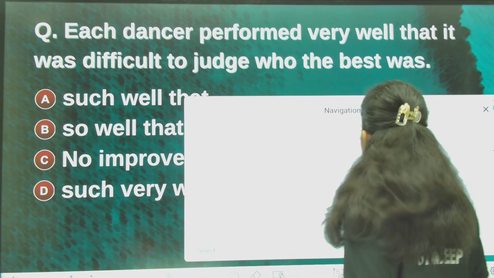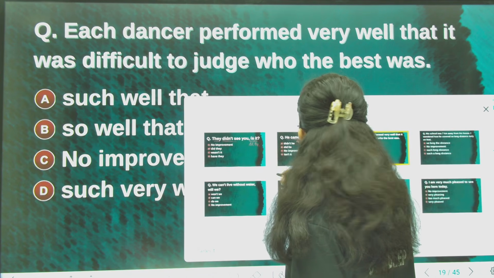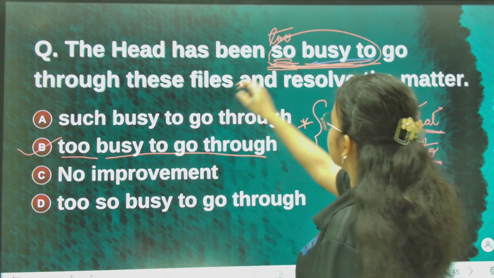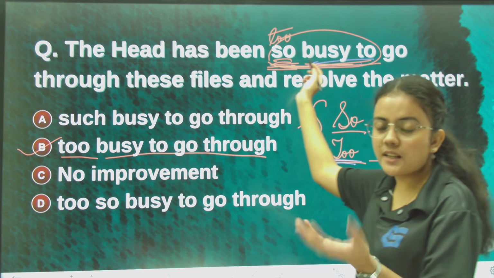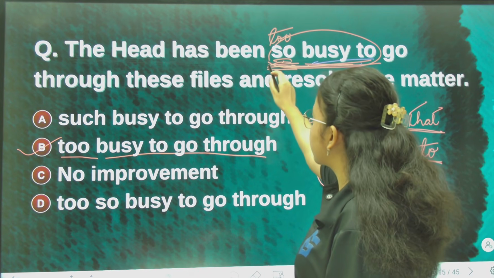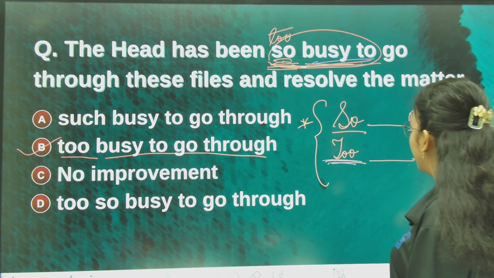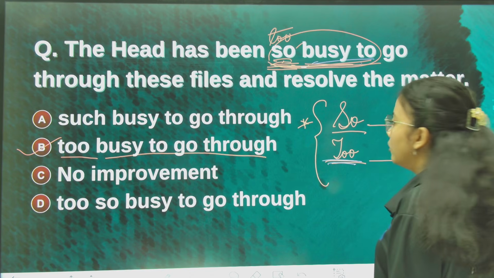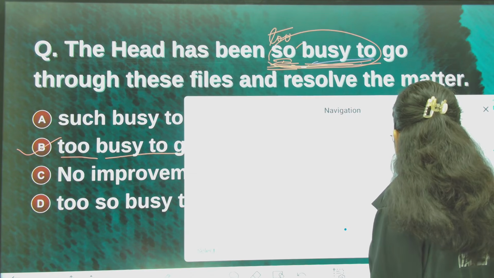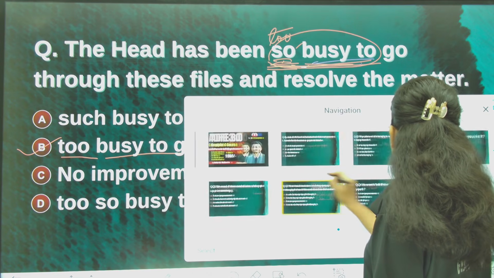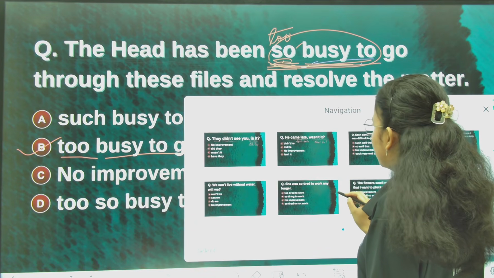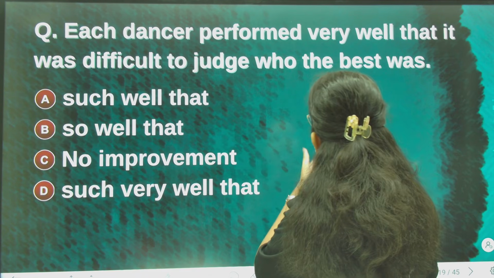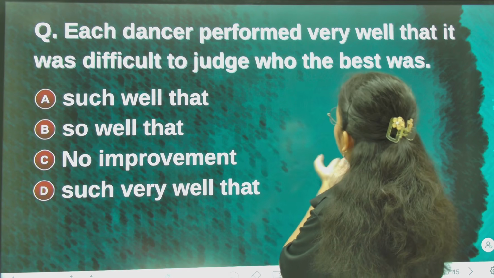Wait a second, let me check which slide it was. In this slide, see, if we want to express the degree of the adjective, then if there is so before the adjective, then that will come after the adjective. And if there is too before the adjective, then after the adjective there will be to again. Okay, now this sentence. Now in this sentence, which was it? Each dancer performed very well that it was difficult to judge who the best was.